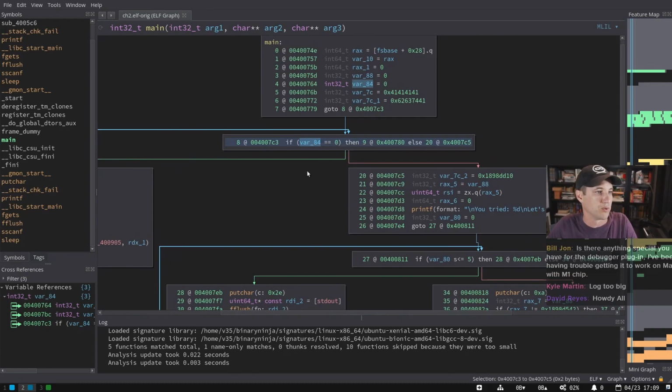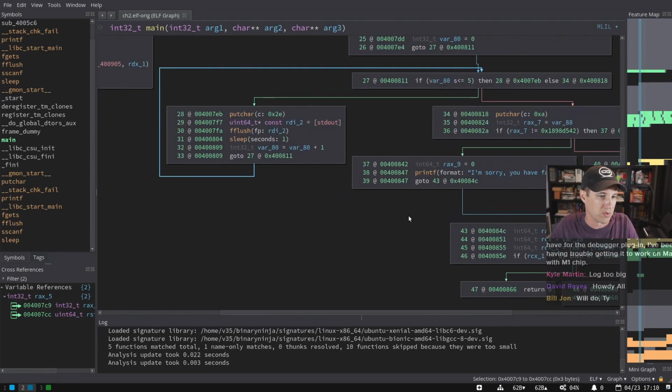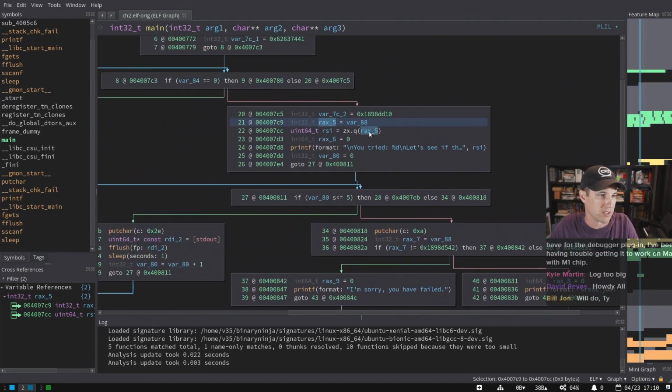Okay, so I still have manual tooltips on. But yeah, okay, there it is. That is nice, right? I think this was an off-the-cuff remark somebody made in Slack this week. But if you highlight a variable and have tooltips on, you get the type of the variable right there. So I can see that's an int32_t. I can see it here because of the view I'm in, but that may not be true if I'm at some other later usage of it.